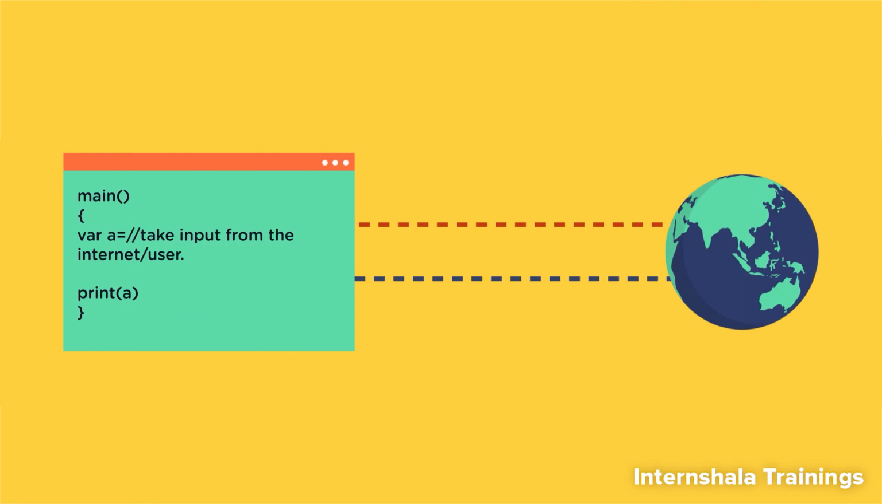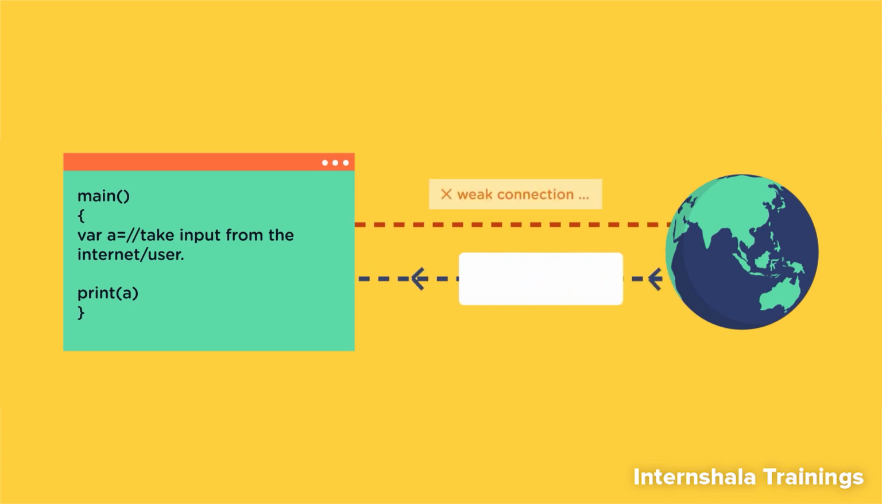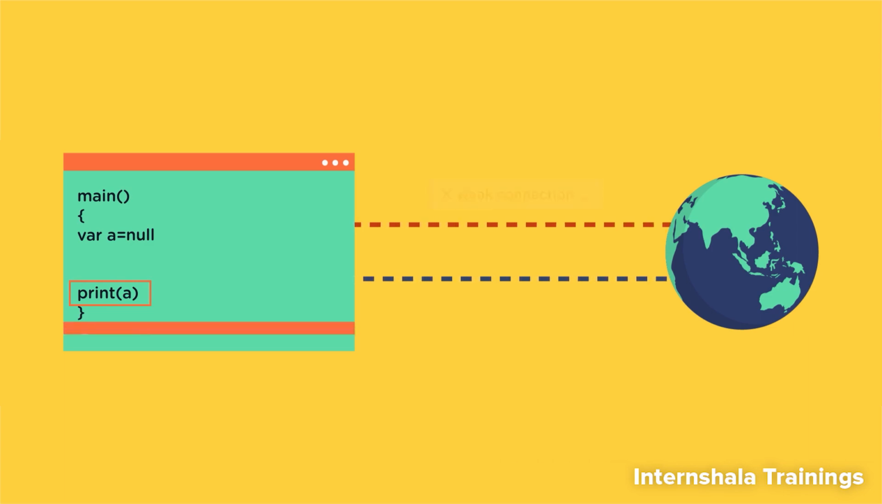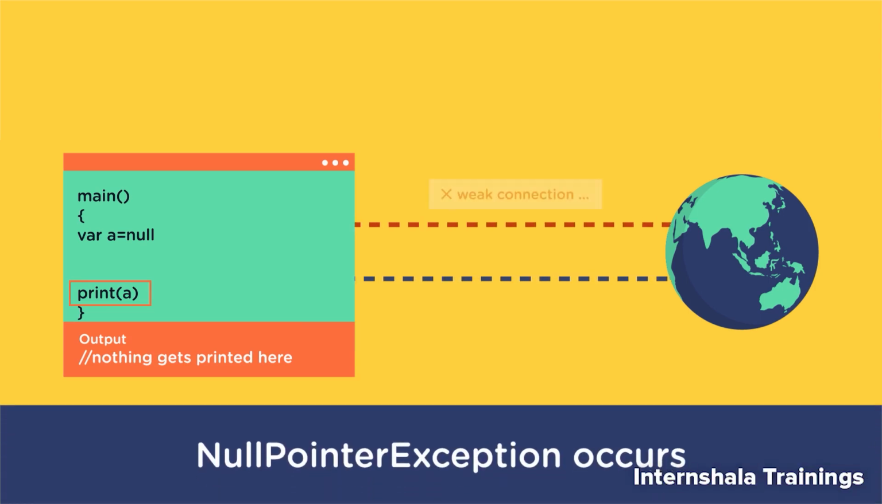Okay, so let's say you are making an Android app and you fetch some data from the internet to be stored in a variable. Now let's say the internet connection got weak or some other problem occurred and your program did not get that value. In this case, the variable will have the value null. Now let's say as the next step, you were going to print this value for the user. And since you did not receive any value, the print statement will not print anything, and this will be because of a null pointer exception.